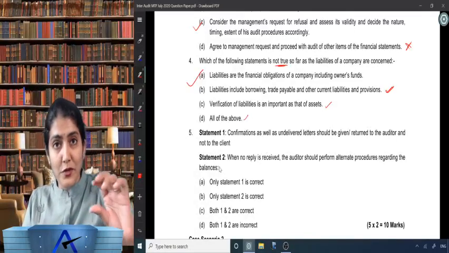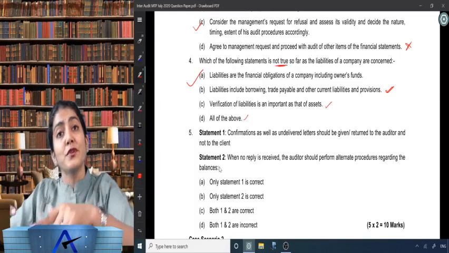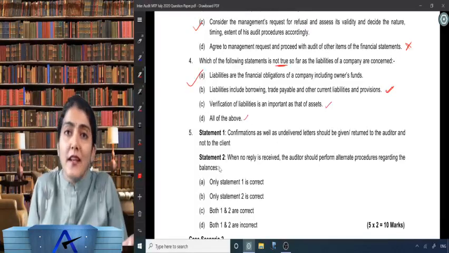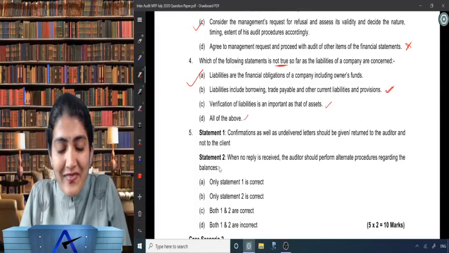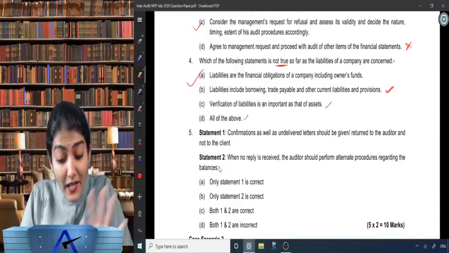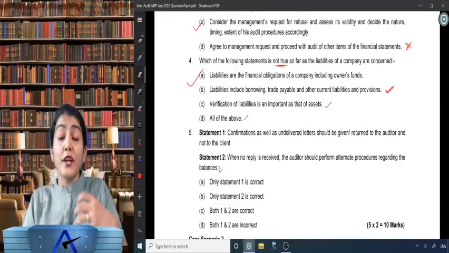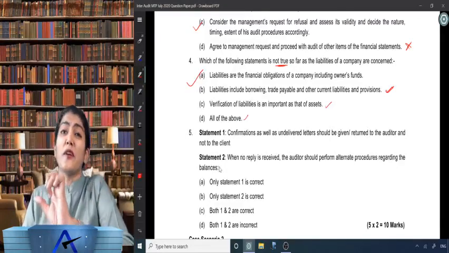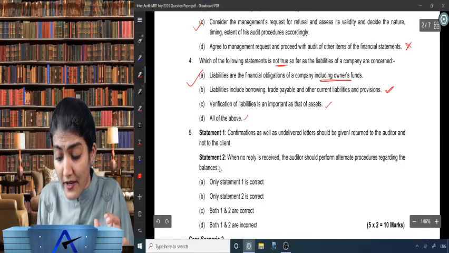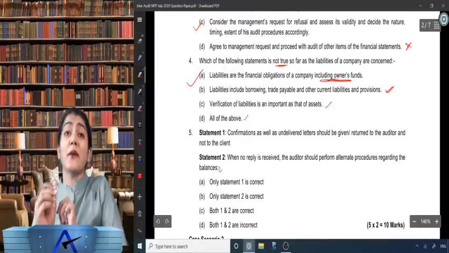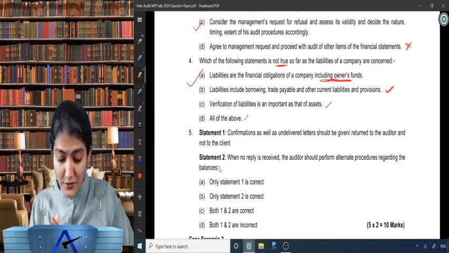And so one way you should know which is the one correct one, or you should know the 3 wrong ones, then automatically the balancing figure is the correct one. Okay, ठीक है. So liabilities are the financial obligation of a company including owner fund. वो sentence में गड़बड़ हो गया, because they've written that including owner's fund, right? That is not right over there.